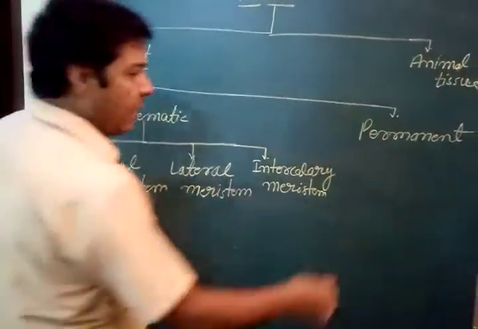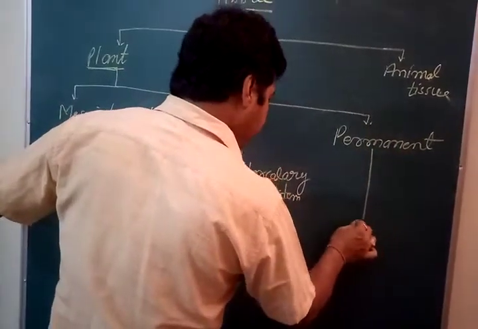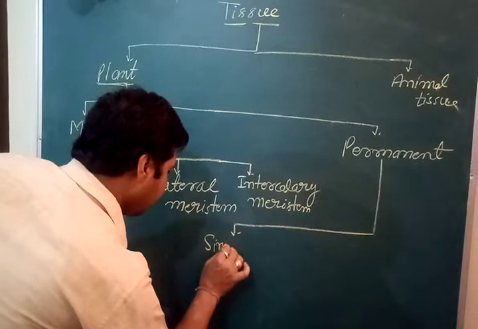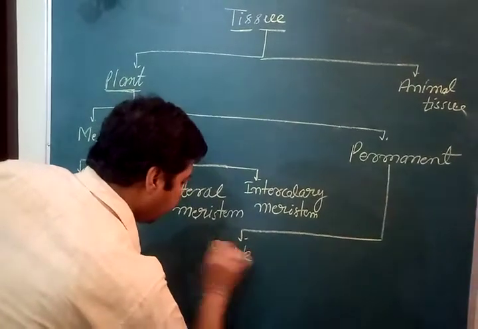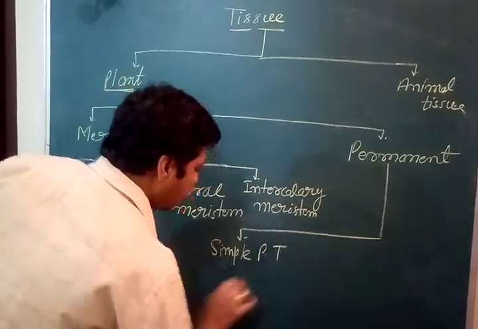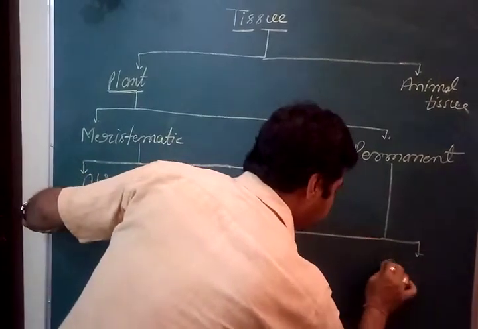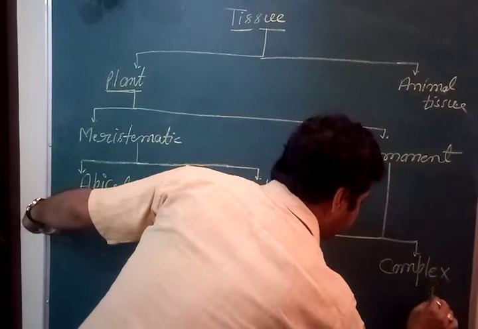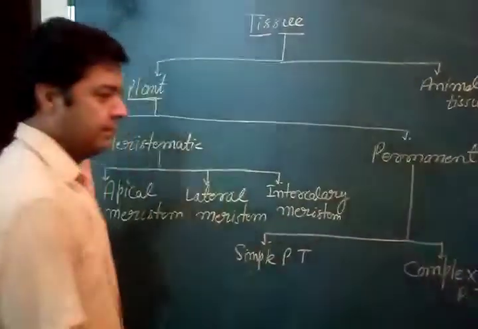Clear? Permanent tissue is further classified into simple permanent tissue and complex permanent tissue. Very simple.